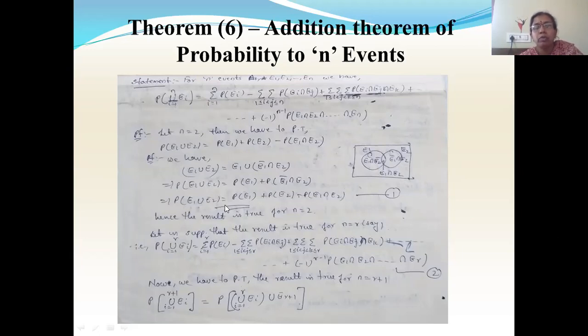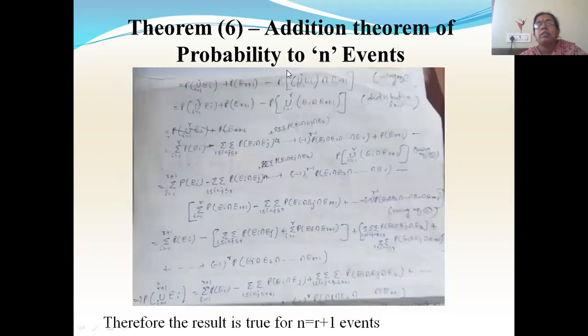P of E1 union E2 is equal to P of E1 plus P of E2 minus P of E1 intersection E2. So what should I write here? P of E1 means P of union Ei plus P of E2 means P of Er plus 1 minus P of E1 intersection E2 means minus P of union Ei over r intersection Er plus 1. So that is what I have written here.